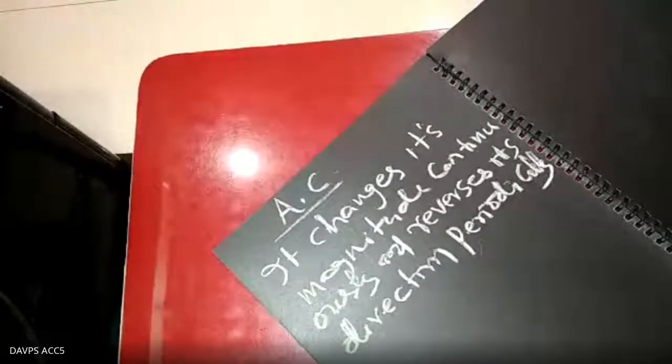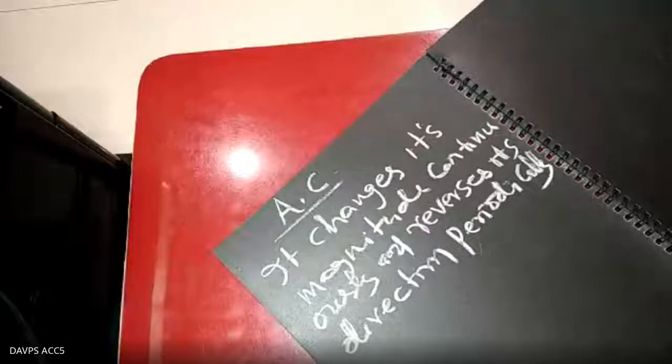The alternating current is that current which changes its magnitude continuously and reverses its direction, or you can say its polarity, periodically. Polarity always changes.